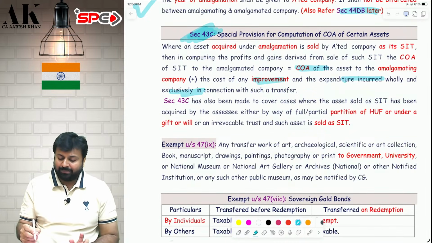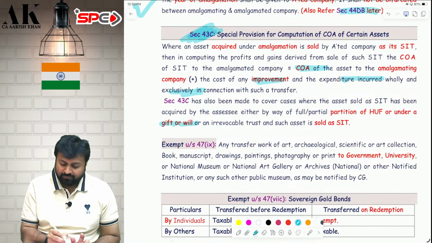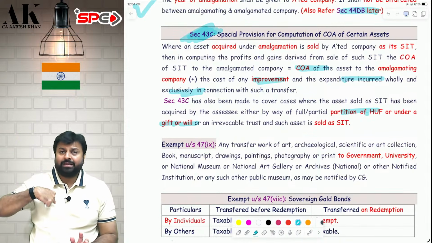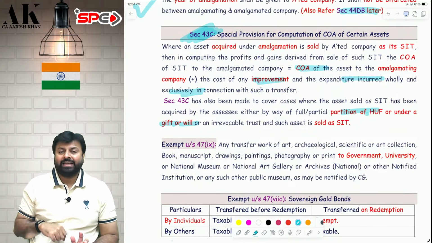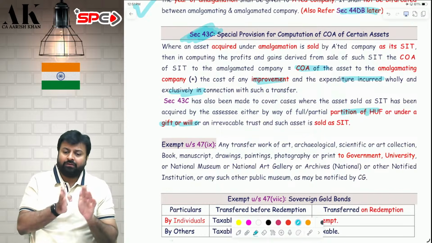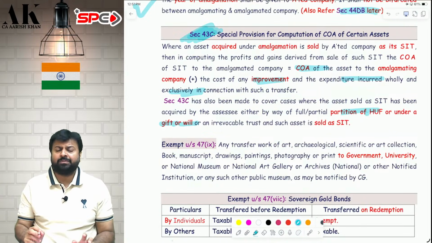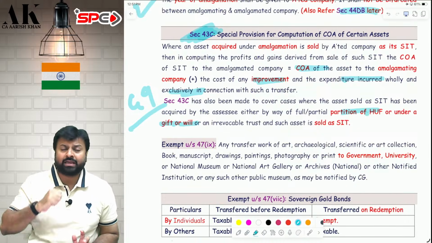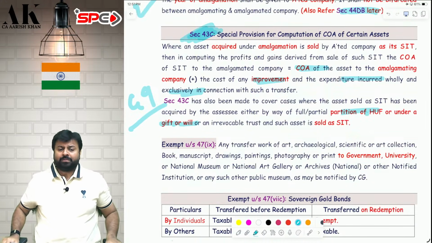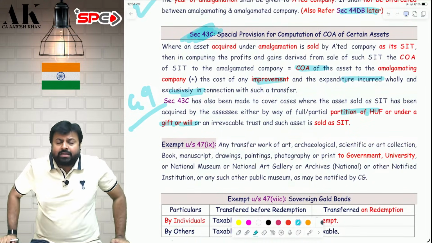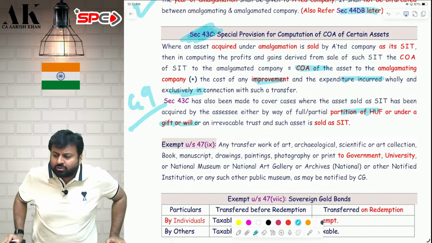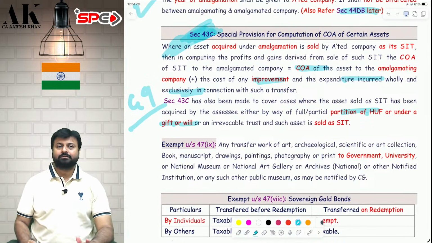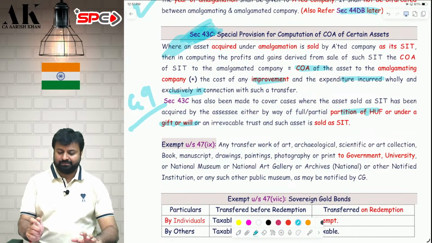This logic will also be applicable in case of gift, will, partition of HUF, etc. My father has given me a gift as SIT. I want to sell that SIT. What will be the cost under PGBP? I cannot apply 49(1) at that time. 49(1) is only for capital gains. 49(1) is not for PGBP. Therefore, what will be the cost in that case? The cost in that case will be the cost to my father. As simple as that. As per which section? As per section 43C. I hope it is clear to all of you.